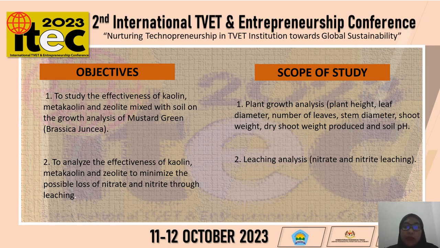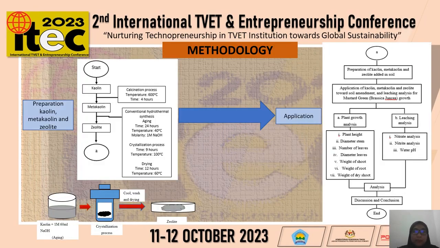Next, about the scope of my study. The scope of my study, we have two main scope. Like I said before, the first one about the analysis of plant, and then the second one about the leaching analysis for nitrite and nitrate.